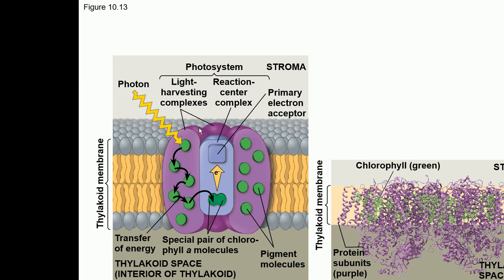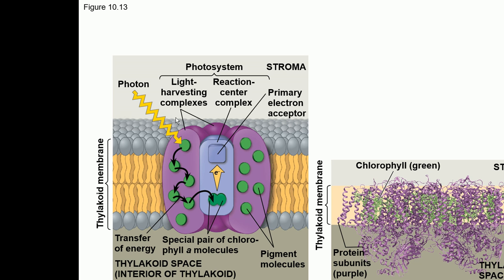This photosystem has a light harvesting complex, which is a protein with these pigments, and this is a reaction center. In the reaction center, this is a protein with these pigments, a special pair of chlorophyll A molecules, and this is the primary electron acceptor.